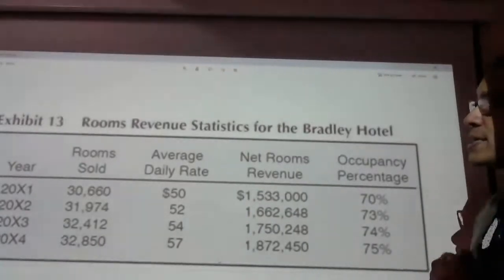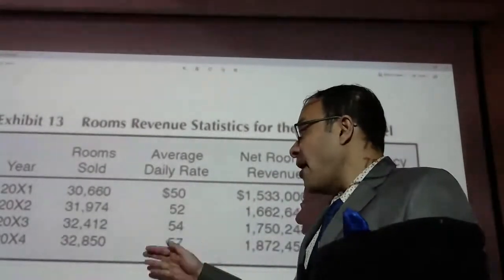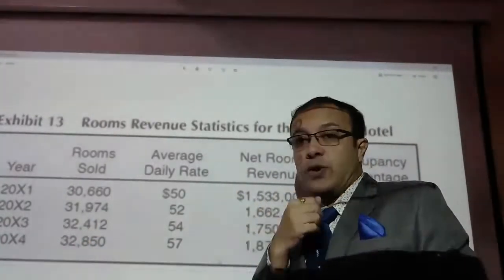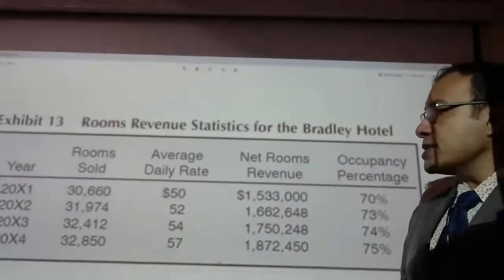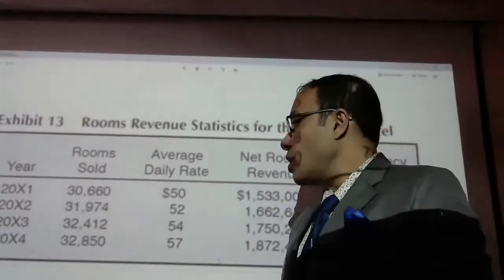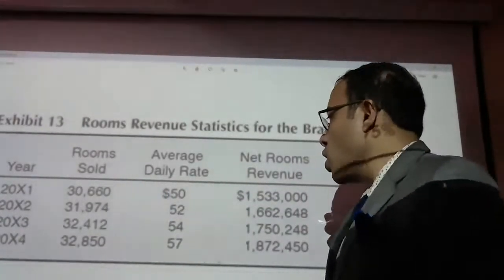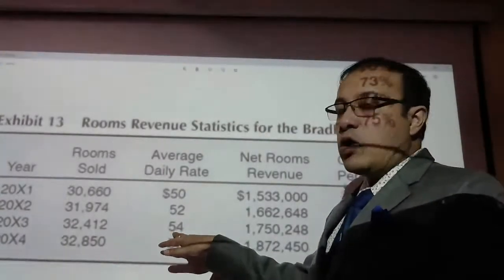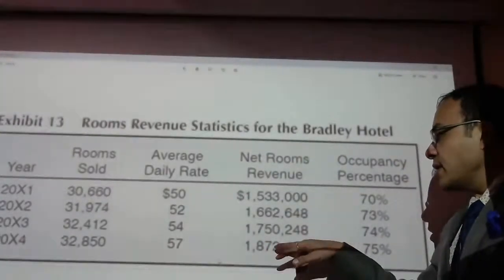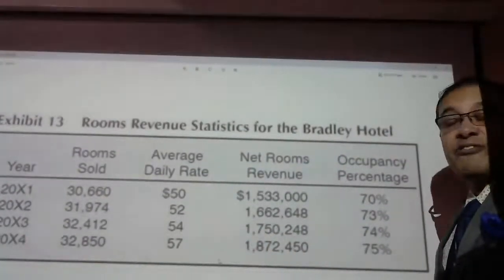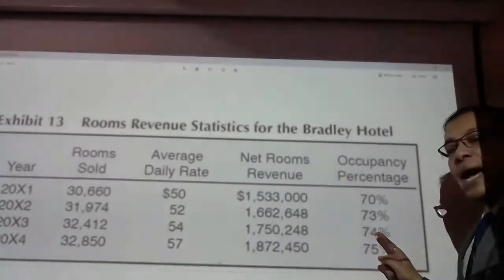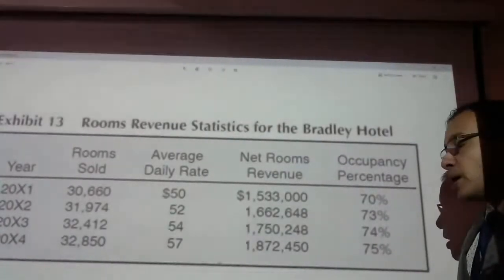All right, there is 73% and there is a 3% increase in this particular year. Okay, next year it has been shown that we have still increased to 32,412, which is over 400 rooms above the last year. So our ADR also increased to $54 and my total revenue also has increased to 17,50,000 something. And you can see that my occupancy has been 74%.